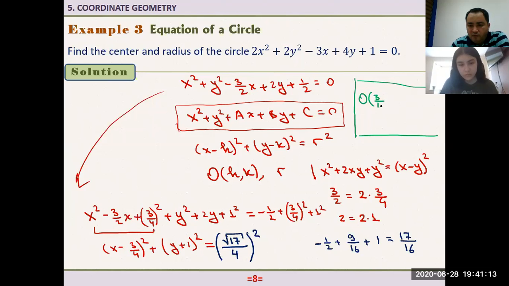3 over 4, right? Isn't it negative 3 over 4? Sorry? Isn't it negative 3 over 4? 3 over 4, right? Yeah, but okay, yeah. Okay, how about here? K minus k equals 1, so k equals negative 1. That is the center of this circle. And how about the radius? Radius of the circle is square root of 17 over 4.